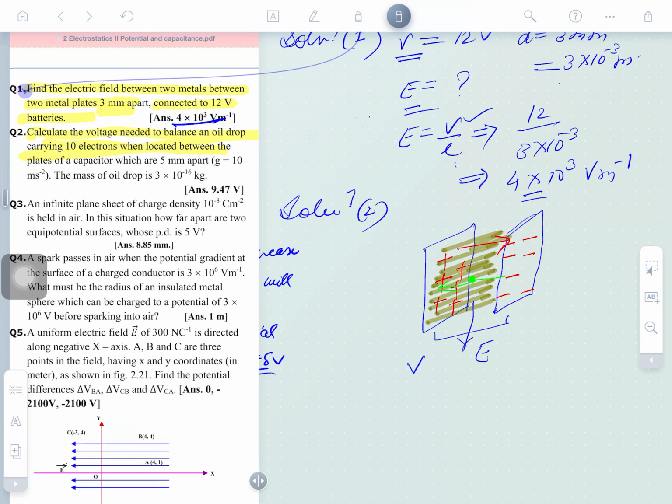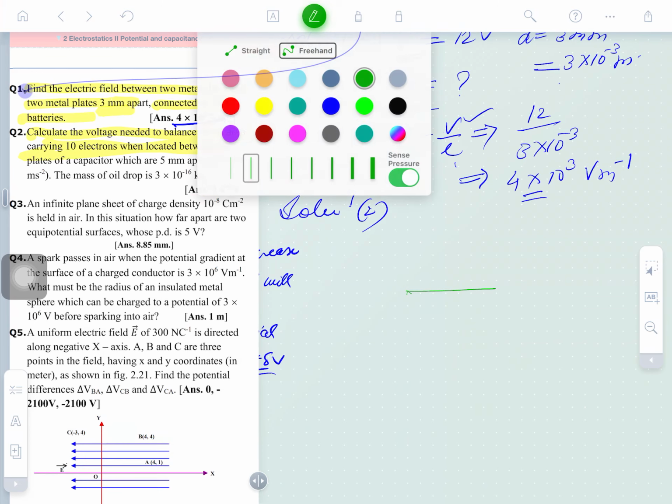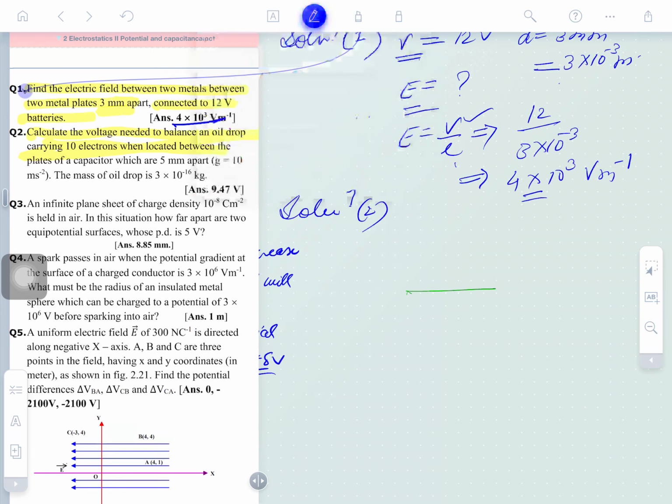It's not saying why the electron will move here. There is a great concept, only the electric field is there. One concept is hidden here, and I am telling you what is hidden. Actually the plate is in this manner. This is the plate, and another plate is over that. The two plates are here.